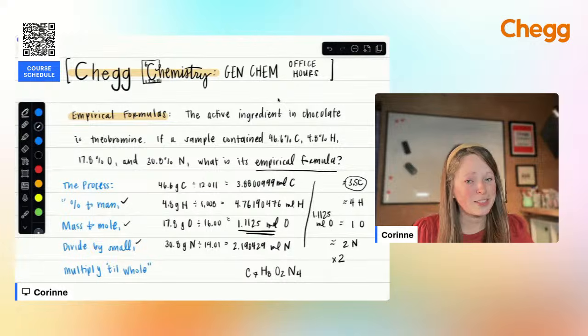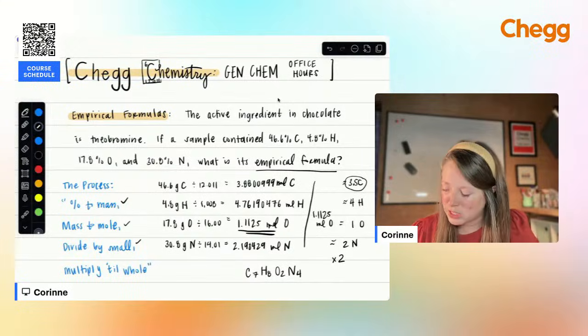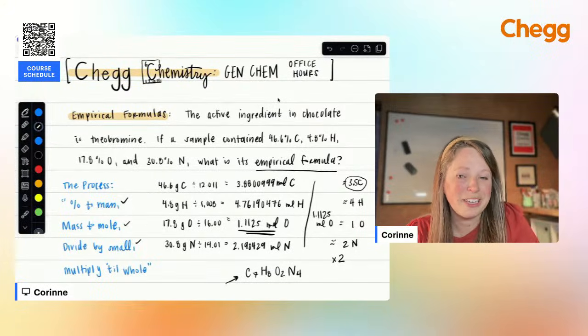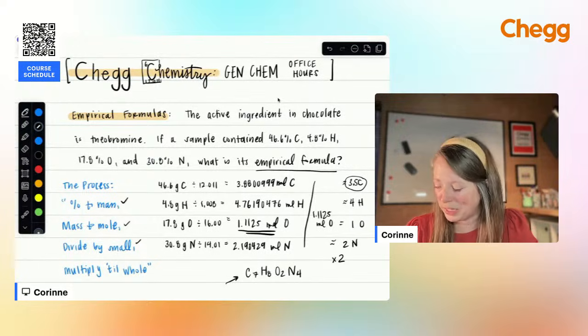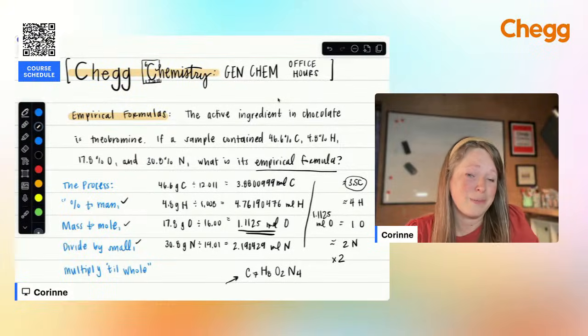If you're asked to take this one step further and find the molecular formula, you'll be given a molar mass. All you have to do is find the molar mass of that empirical formula. Compare that to the molar mass of the molecular or actual formula, and that will tell you how many times you need to multiply the empirical formula to get to the molecular formula. There are a lot of cases where they're going to be exactly the same, and that's okay too. So you can always use this to double check your work.